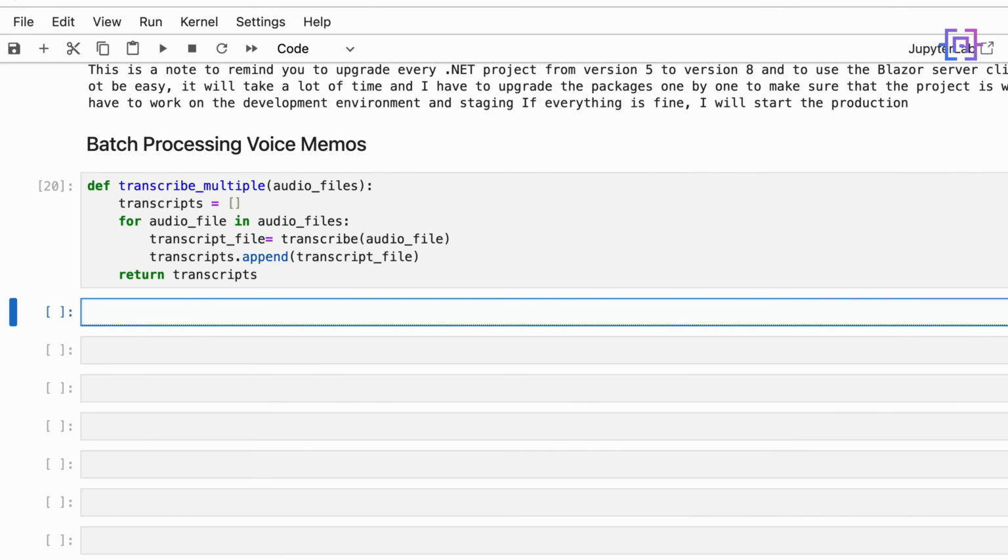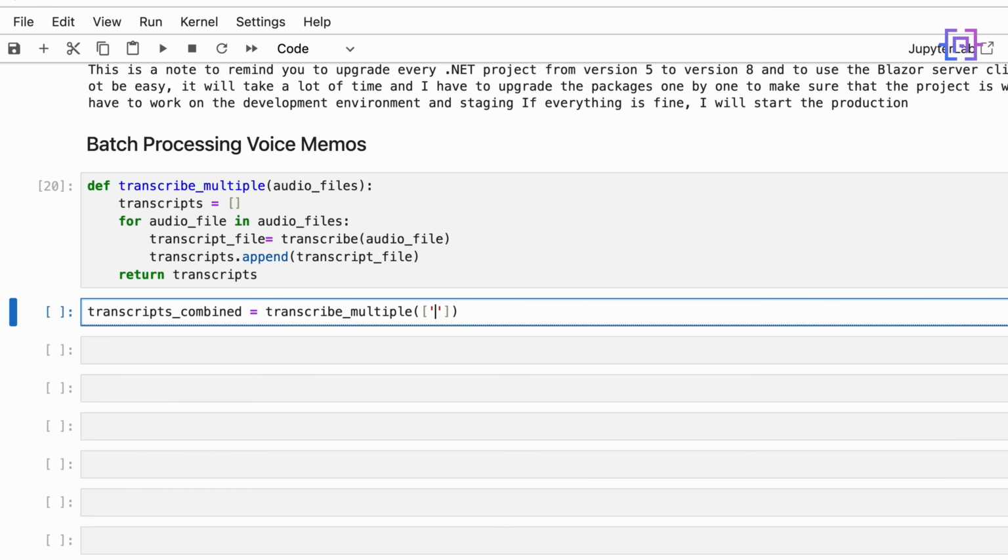Now let's test it. So we'll say transcripts_combined is equal to transcribe_multiple. Spelling mistake, transcribe_multiple, and here we are going to pass an array.